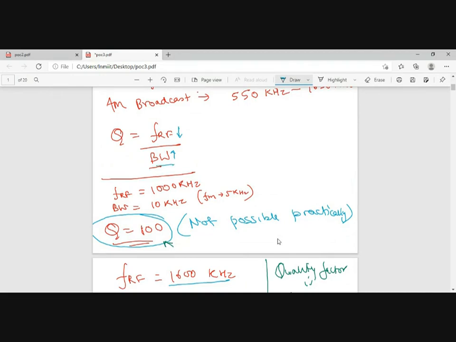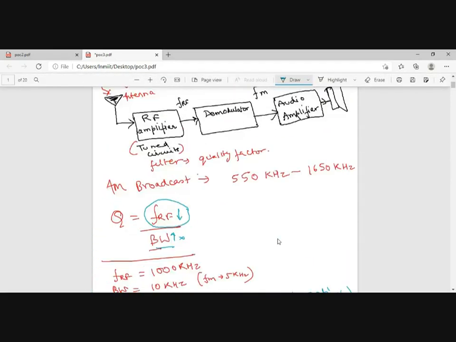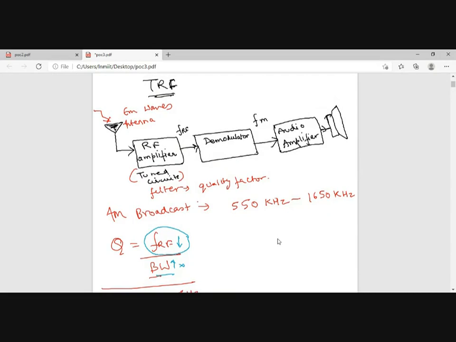If you increase the bandwidth, that means you are allotting higher bandwidth to every station, you are wasting resources, right? So increasing bandwidth is not possible. The only possibility is decreasing the RF frequency. Now we cannot decrease the RF frequency, because I cannot ask GSM, suppose it is transmitting at 900 megahertz, to transmit at 100 megahertz because I cannot build the circuit. We cannot go for that.